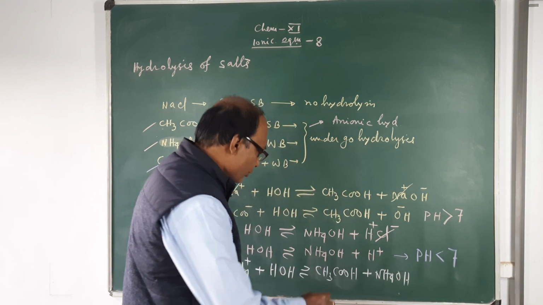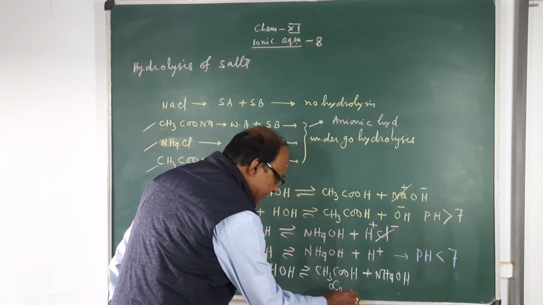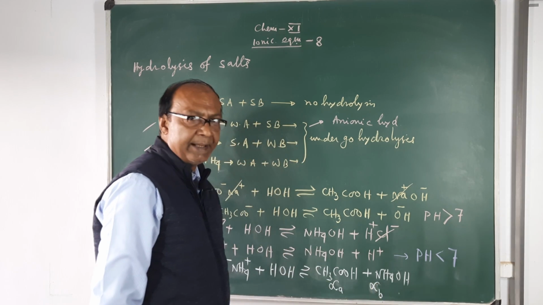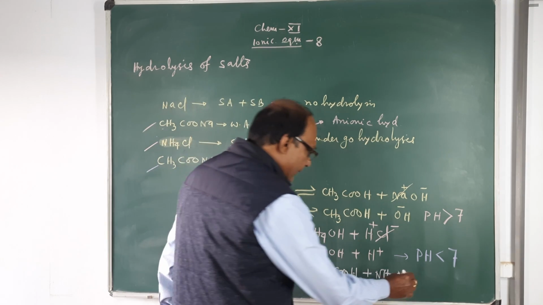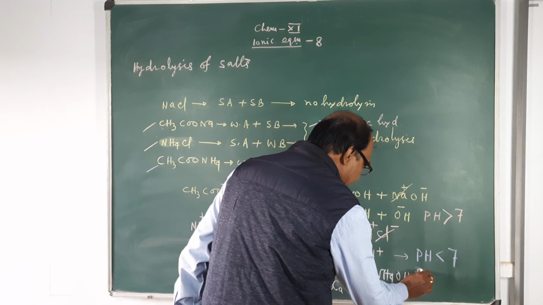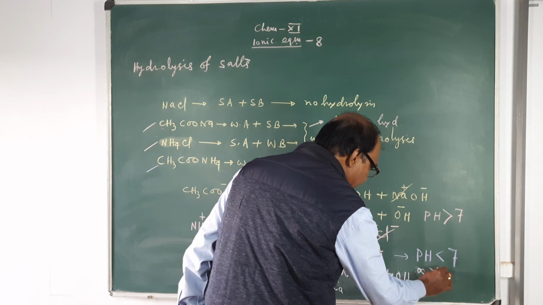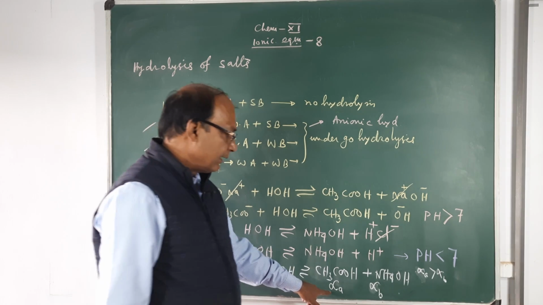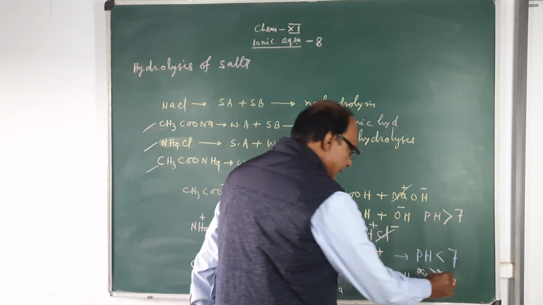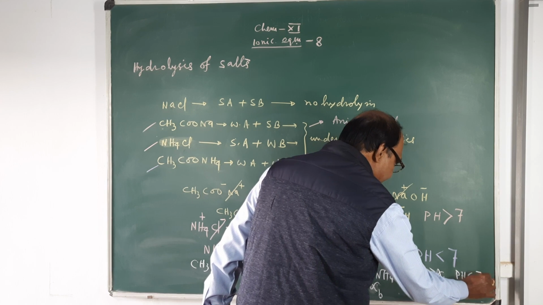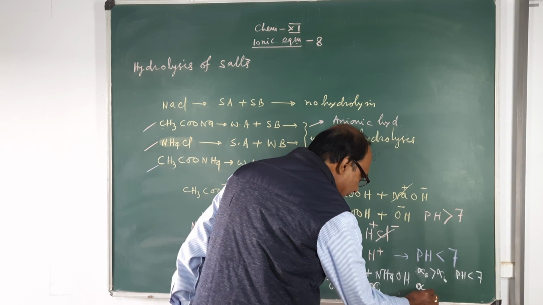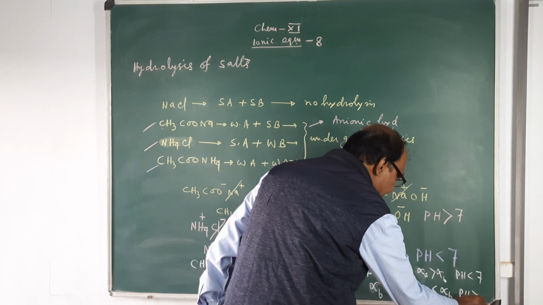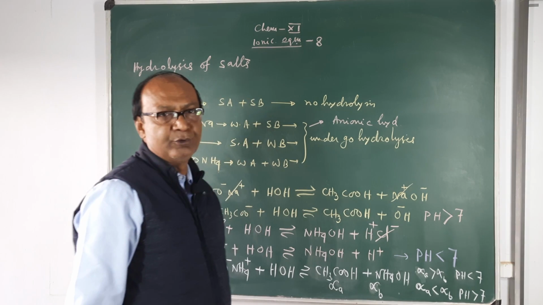If alpha A is greater than alpha B, then the acid dissociation constant is greater, therefore the solution will be acidic, that means pH will be less than 7, and if alpha A is less than alpha B, then the pH of the solution will be greater than 7,